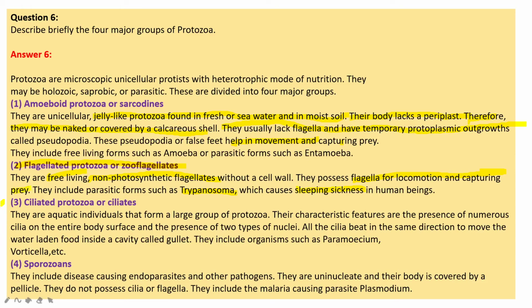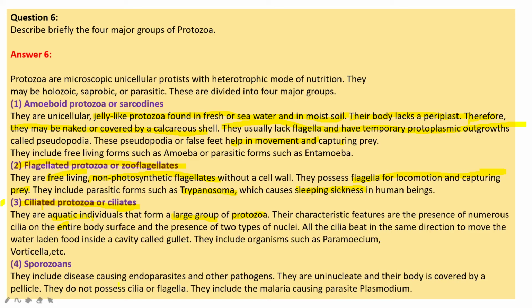Next, ciliated protozoa or ciliates. They are aquatic individuals that form a large group of protozoa. Their characteristic features are the presence of numerous cilia on the entire body surface and the presence of two types of nuclei. All the cilia beat in the same direction to move the water laden food inside a cavity called the gullet. They include organisms such as Paramecium, Vorticella, etc.